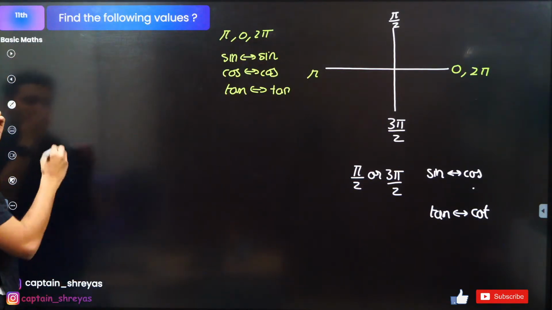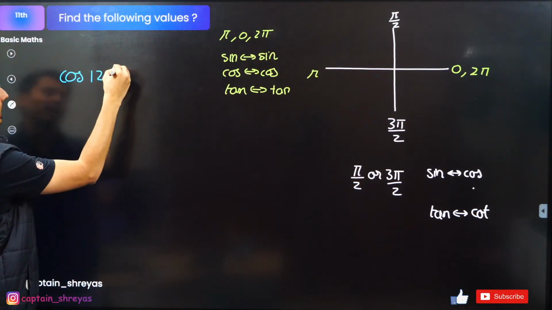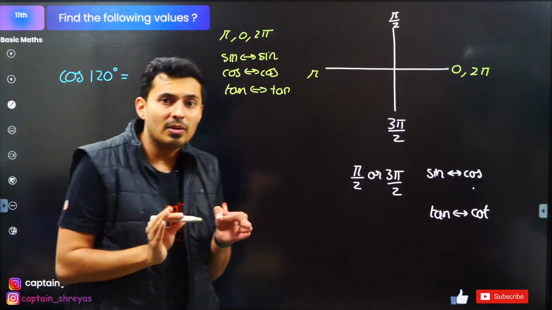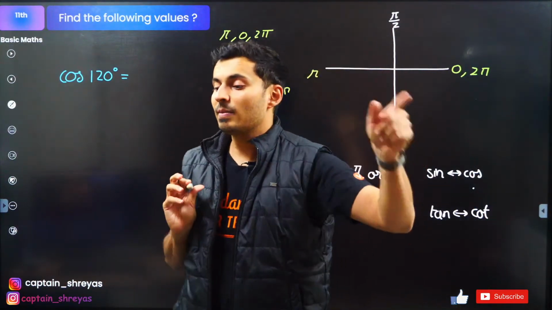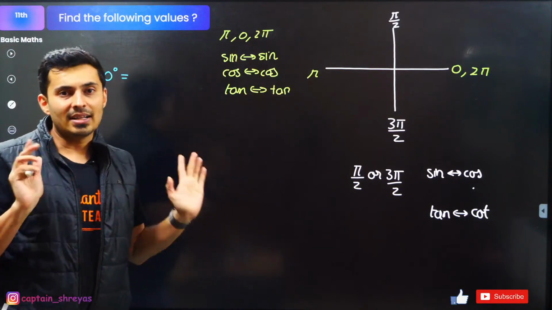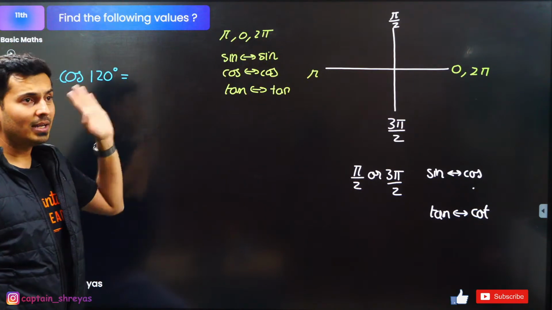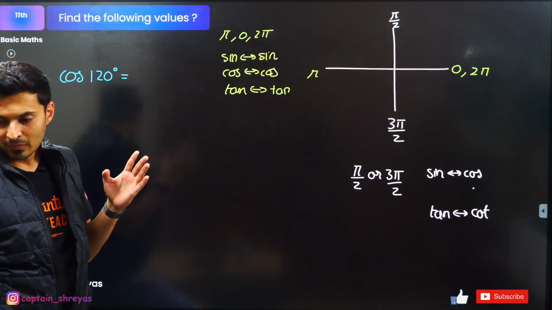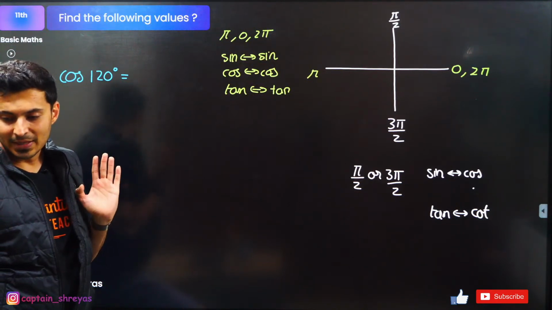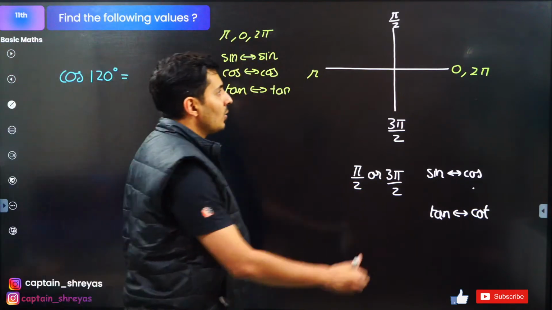Observe now how to find it out. Imagine I ask you cos of 120. First thing, whether the answer will be positive or negative. First answer that. Cos 120. Will it be negative or positive, guys? Come on guys, figure out and tell me. Yeah, it is 120. That means second quadrant. It's in the second quadrant, guys.